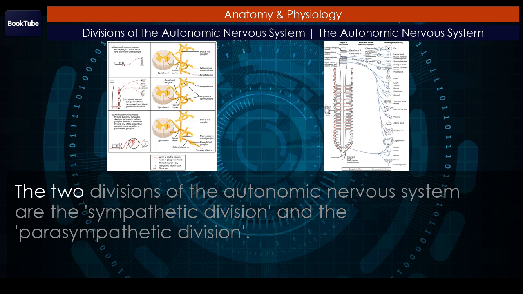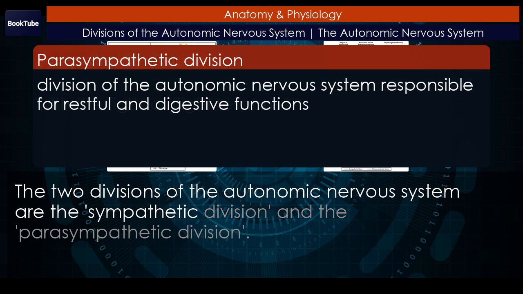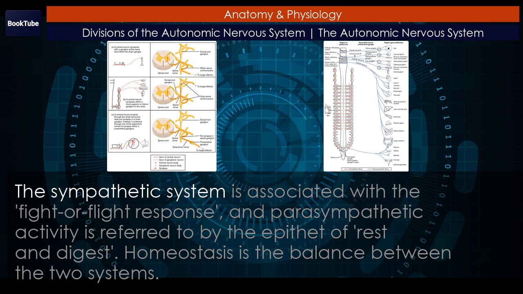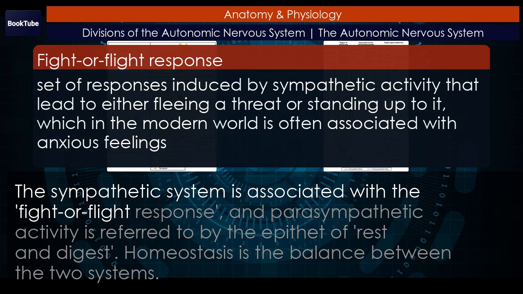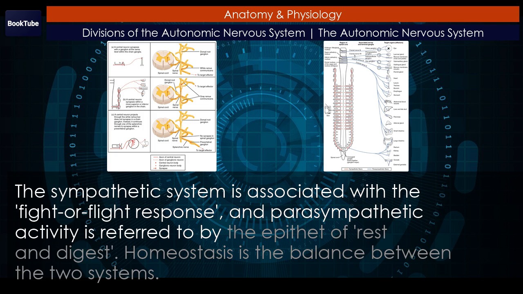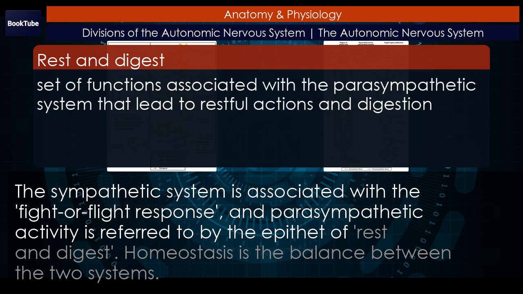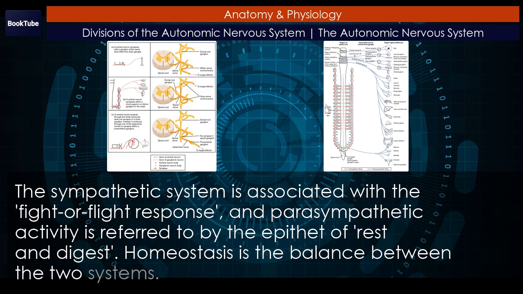The two divisions of the autonomic nervous system are the sympathetic division and the parasympathetic division. The sympathetic system is associated with the fight or flight response, and parasympathetic activity is referred to by the epithet of rest and digest. Homeostasis is the balance between the two systems.